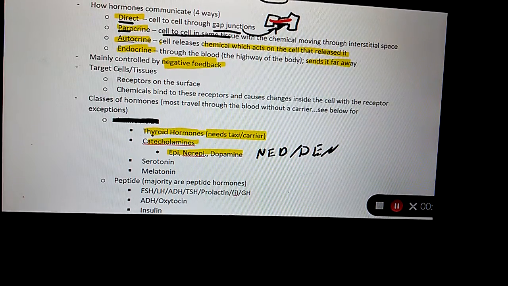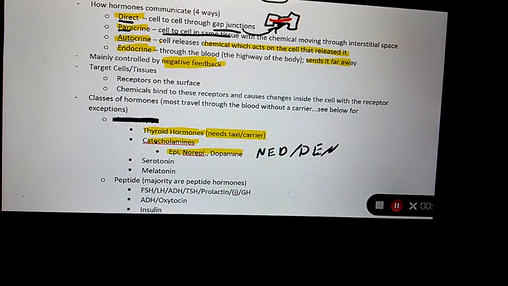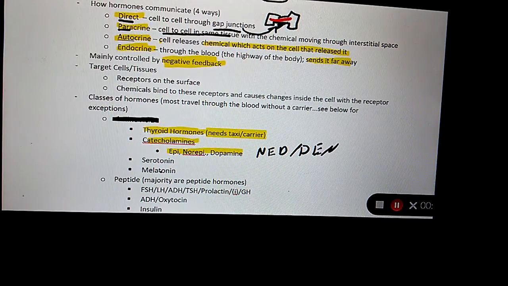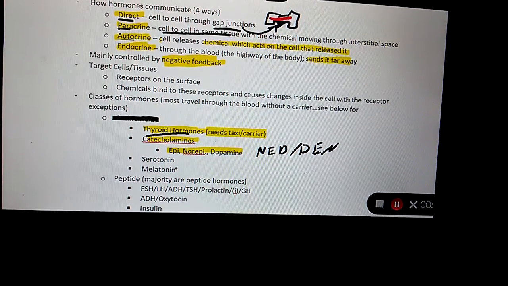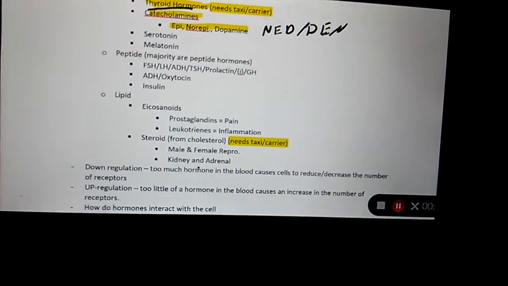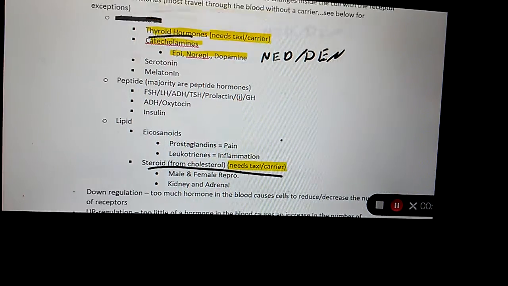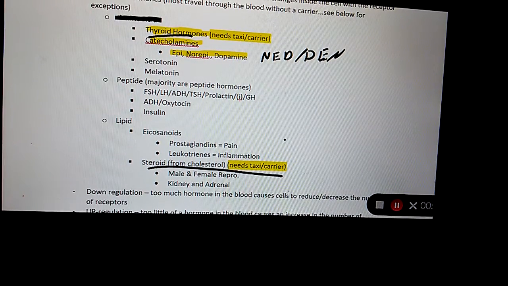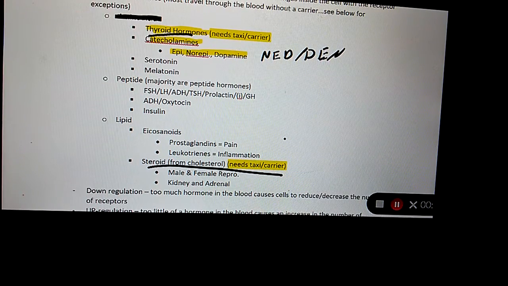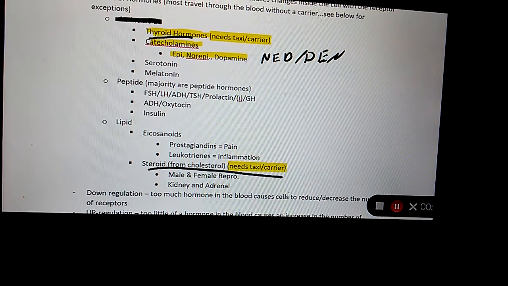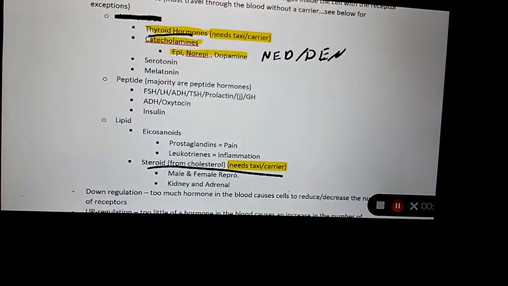Thyroid hormones, do they need a carrier? Yes. Do catecholamines need a carrier? No. Does serotonin need a carrier? No. Does melatonin need a carrier? No. The easy way to remember it is that thyroid hormones need a carrier, and if you look down, steroids need a carrier. We're going to talk about this a bit more, so make sure you remember which ones need a carrier. Name 2 hormones that need a carrier. Thyroid hormones and steroids.